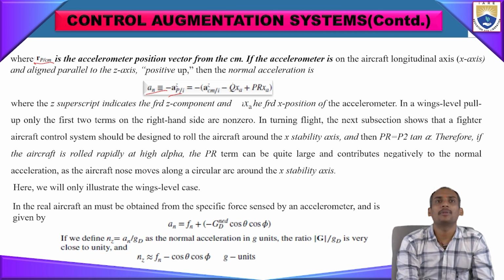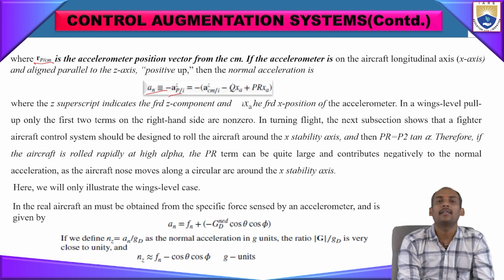In wings level or pull up only, the first two terms of the right hand side are non-zero only. In turning flight, the next subsection shows that a fighter aircraft control system would be designed to roll the aircraft around the stability axis, and then PR equals P tan alpha.